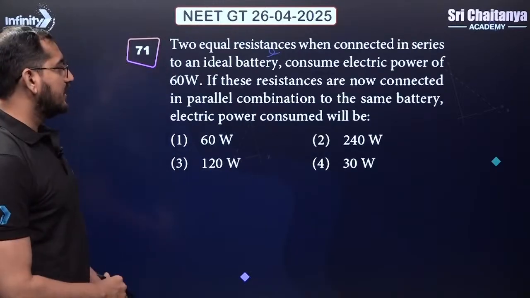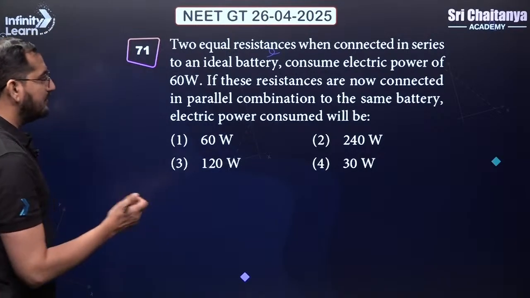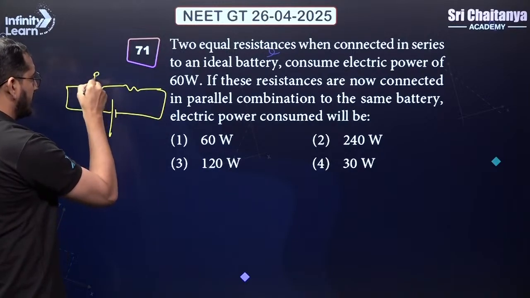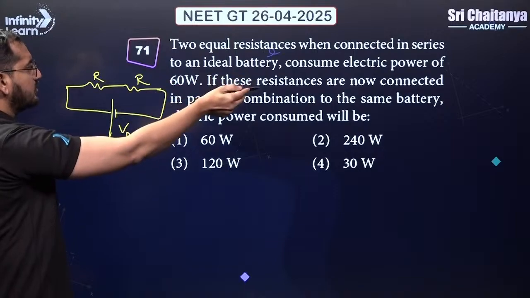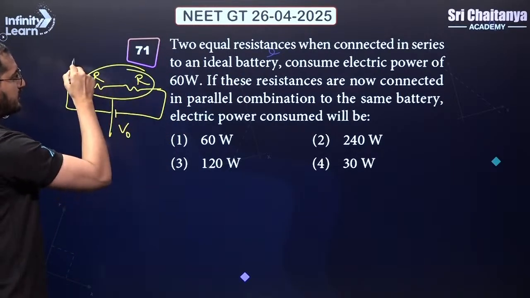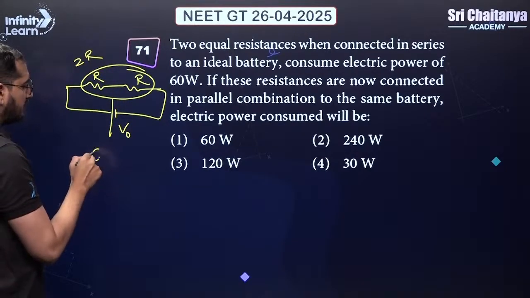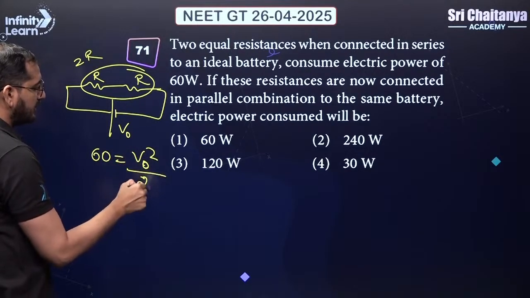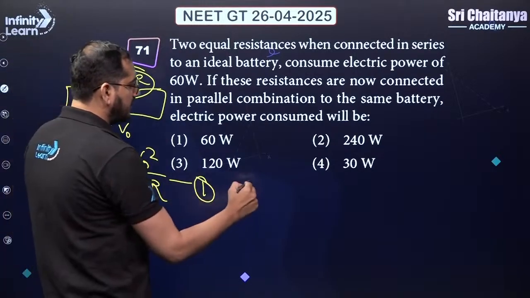Okay. All right. So next one, there are two equal resistances connected in series to an ideal battery. So two are connected like this. This is R, this is R. Let's say battery potential is V0. Together they are consuming 60 watt of power. So what is the net resistance? Net resistance is equal to 2R because they are connected in series. So we know that power is equal to voltage square divided by the net resistance. Equation number 1.